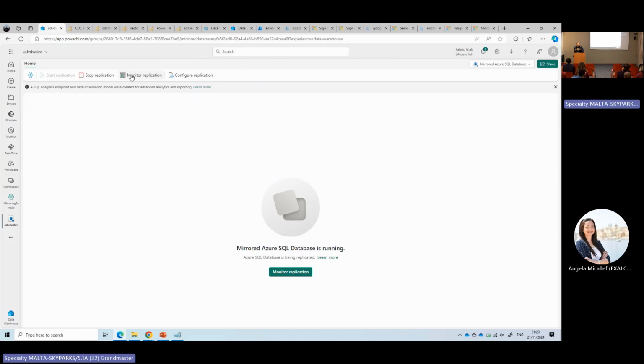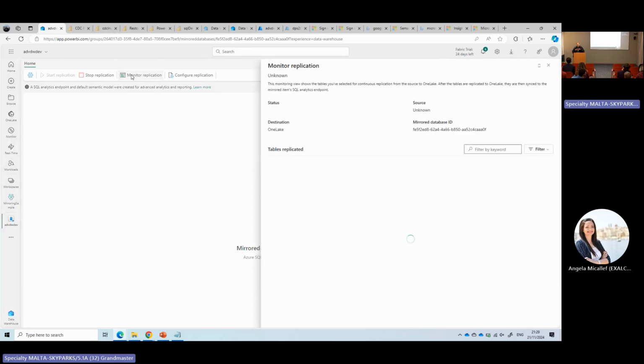Okay, now I can monitor the replication. After the mirroring started, I can monitor the replication and wait. It's very easy. See, I click. It's beautiful because the old DBA took a time to build the environment, to make the change logs.